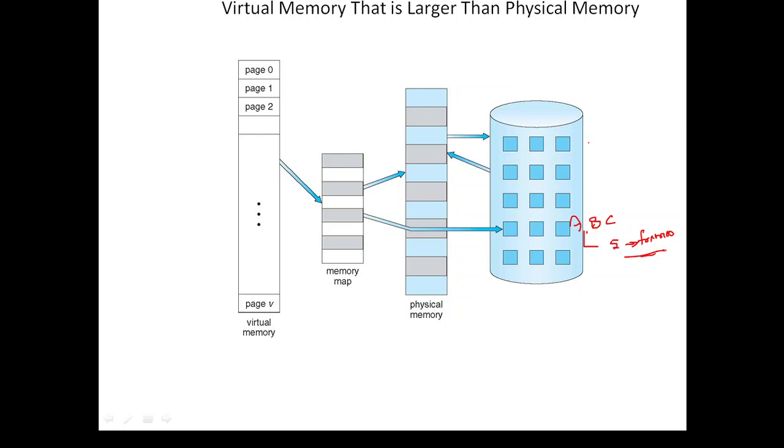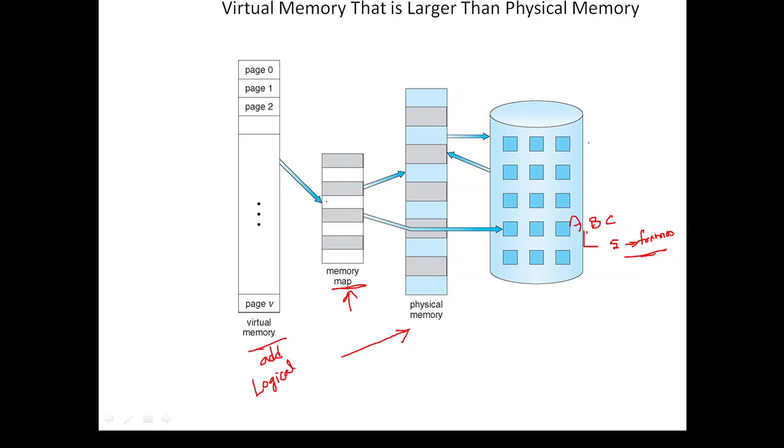How this is done is by making use of the memory management unit, or memory map unit, which converts the virtual address. This virtual memory consists of virtual addresses, or we can also say logical addresses. This logical address is converted to a physical address by the memory management unit.